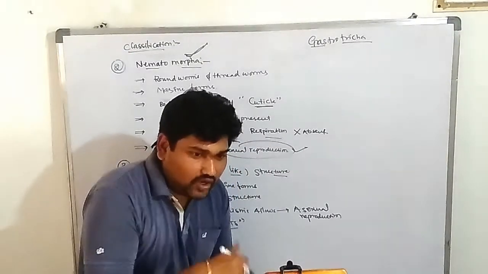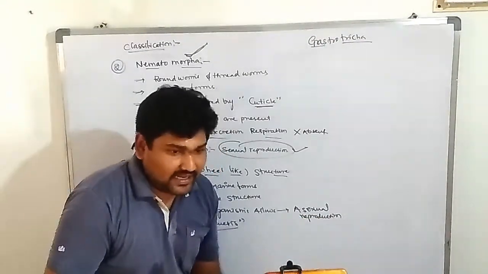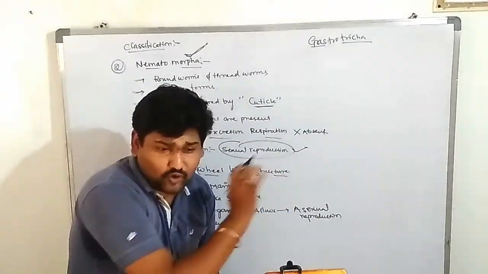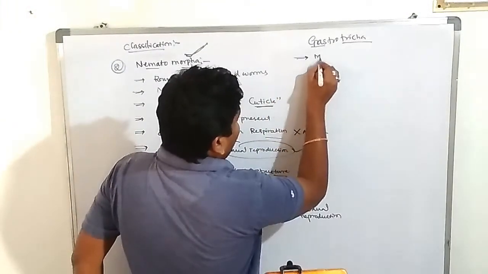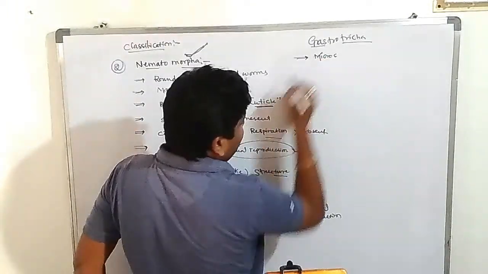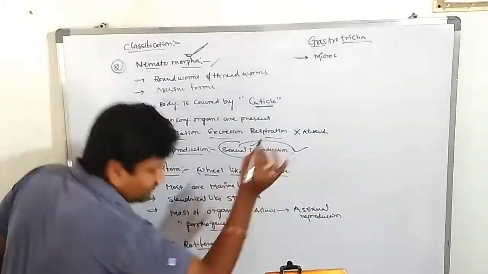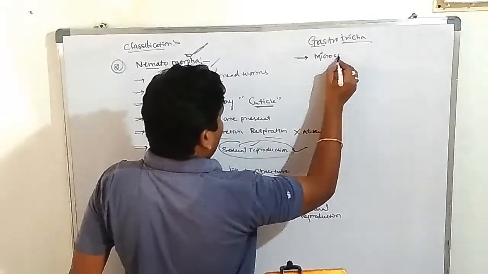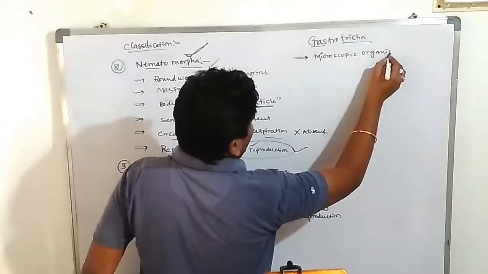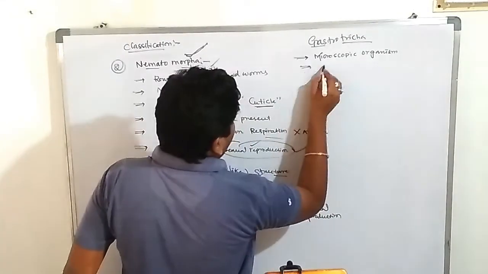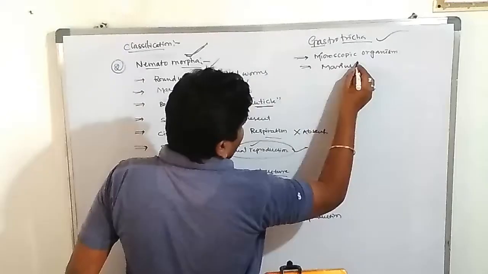Trichology means the study of hair. Gastrotricha are microscopic organisms, which cannot be seen with our naked eyes. The most of the individuals are marine forms.